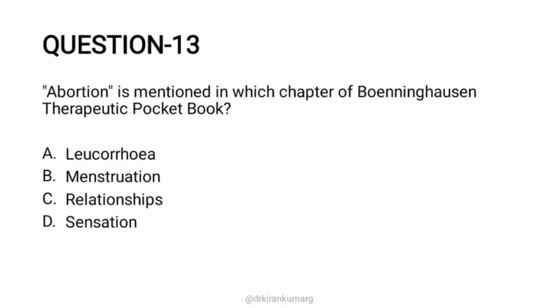Abortion is mentioned in which chapter of Boenninghausen's Therapeutic Pocket Book? Because you can't remember all the rubrics and all the chapters of all the repertories, you need to be a little smart.